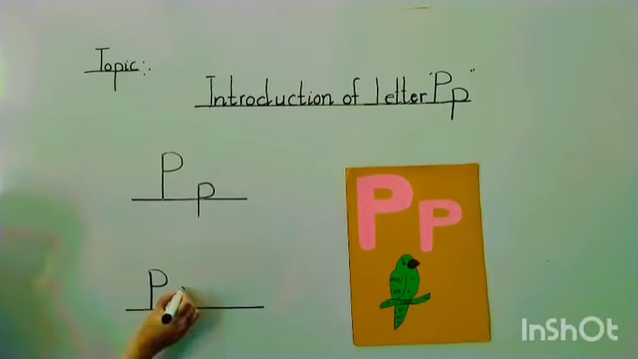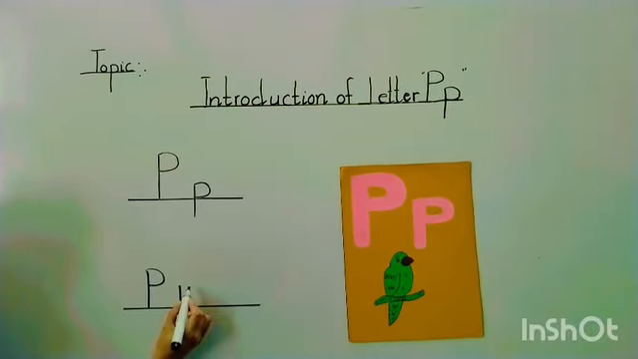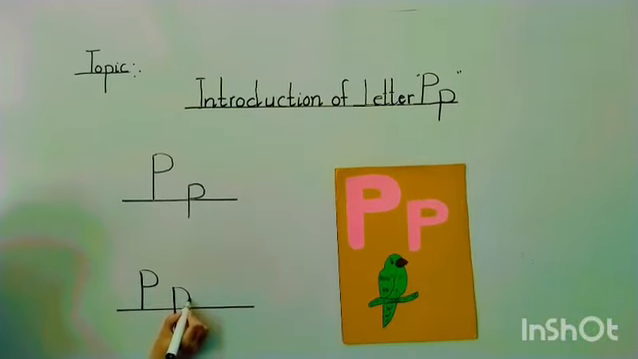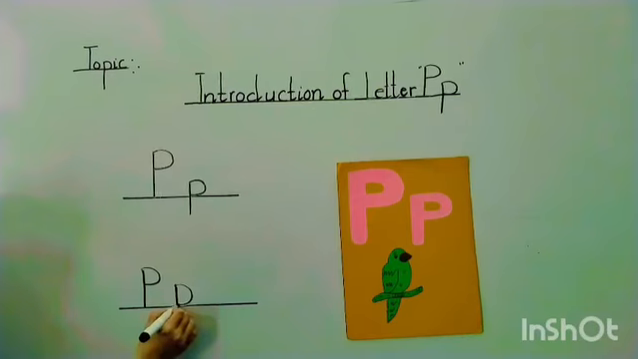Start from the middle line. Make a straight line downward. Go to the middle line and make a curve to the right. This is small p.